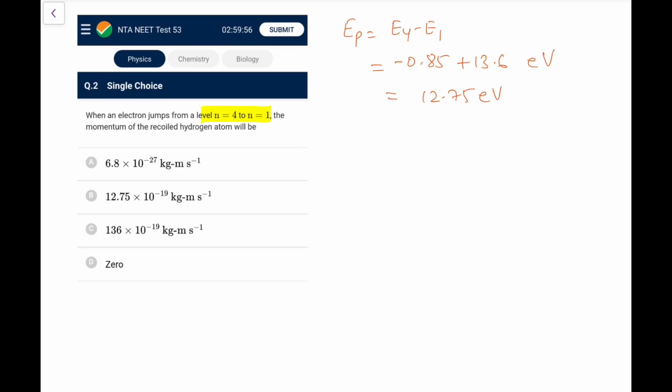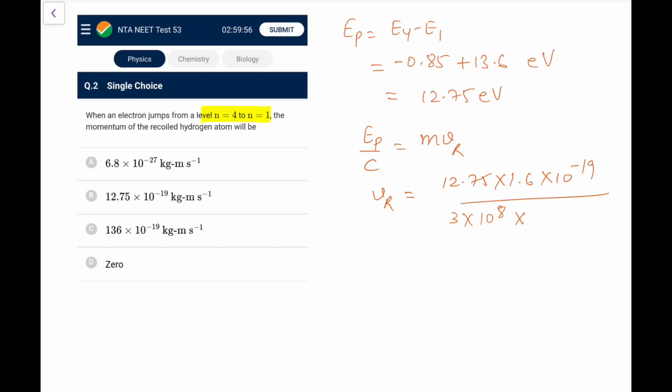Now since the original momentum was 0, we assume that the final one will also be 0. So the momentum carried by a photon, which is E by C, would be equal to m times V, that is V recoil. So what is the V recoil? It would be 12.75 converted into 1.6 into 10 to the power minus 19, and the value of C is 3 into 10 to the power 8, divided by the mass.